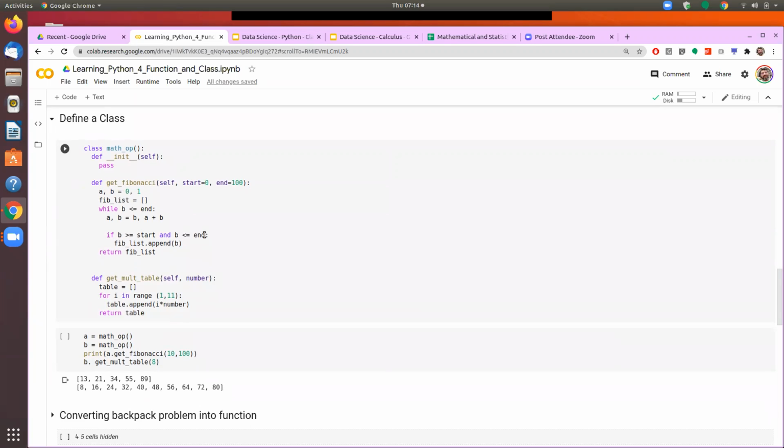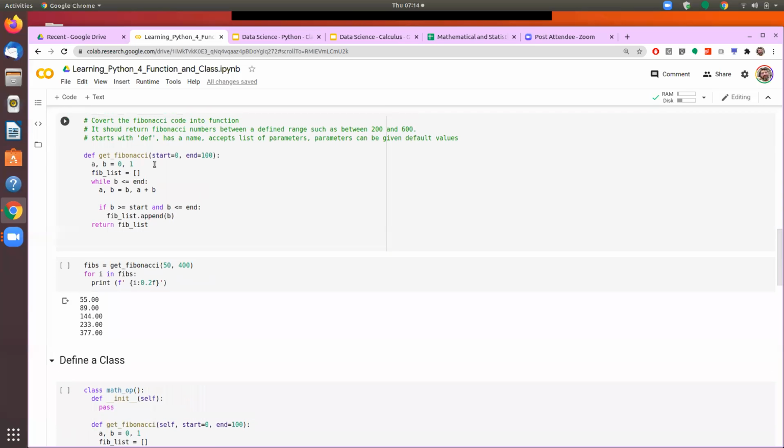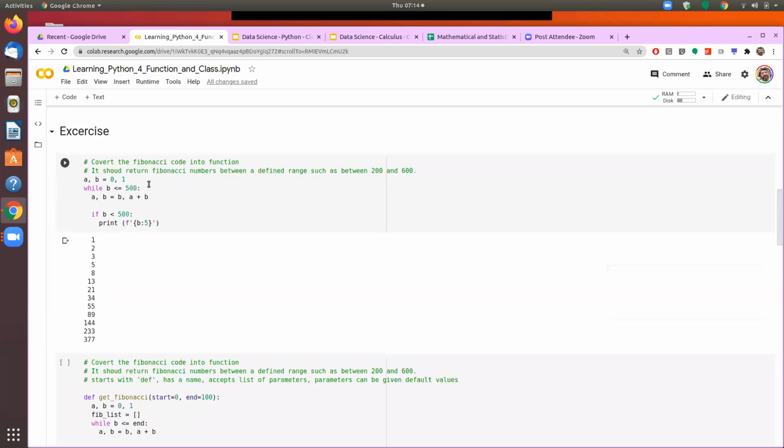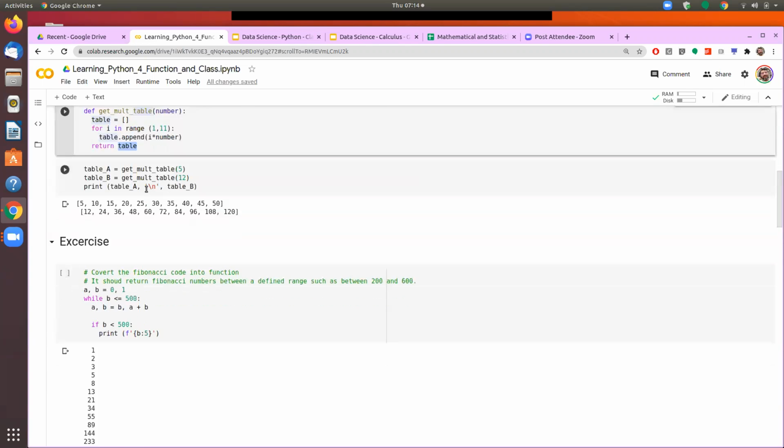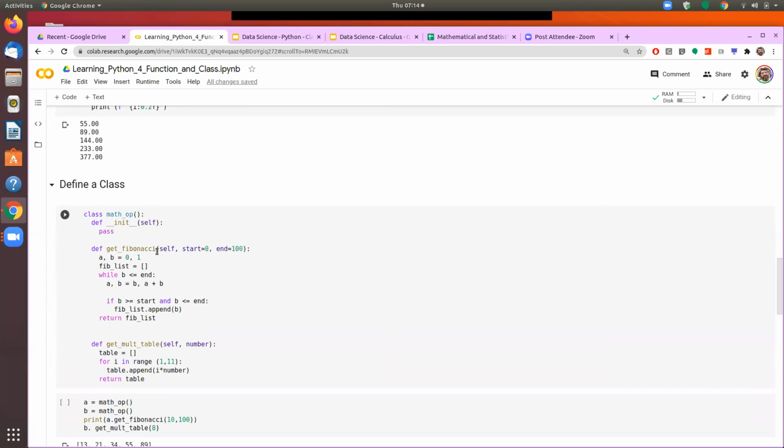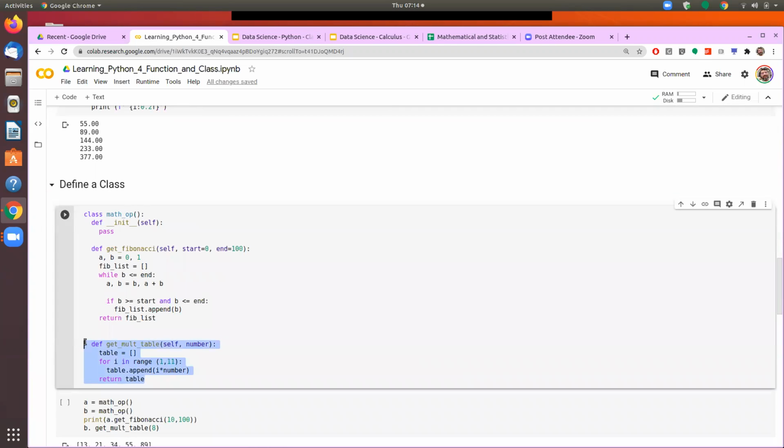So class, as we said, is a container which contains certain data values and which will contain one or multiple functions. The functions define their behavior. So here in this case, I have defined the earlier two functions that we had defined. The function which was giving me the square of the number. So I have given here two functions. One is the function to get the multiplier table and the function to define the Fibonacci series. These are the two functions that we have worked with earlier.